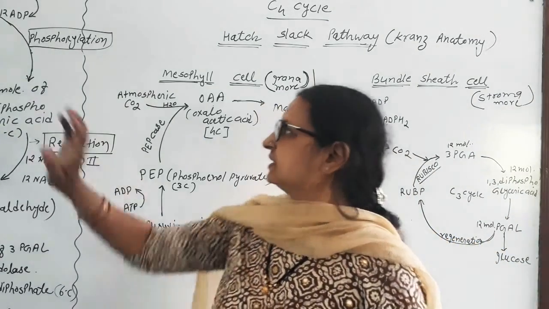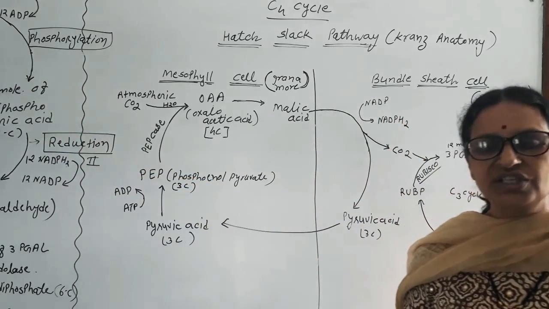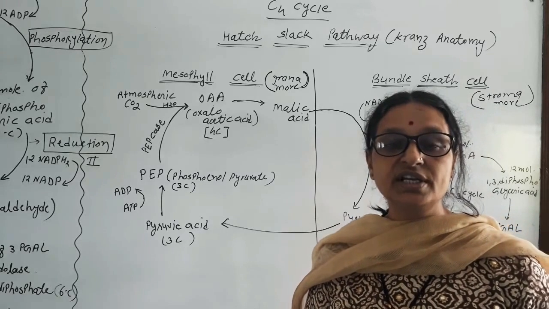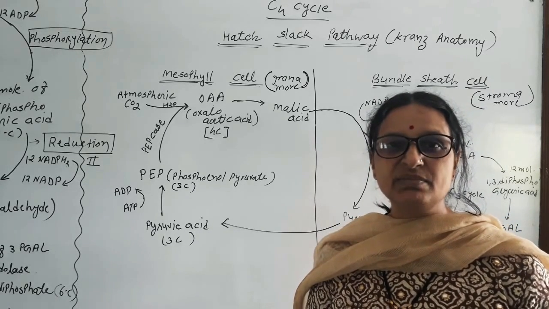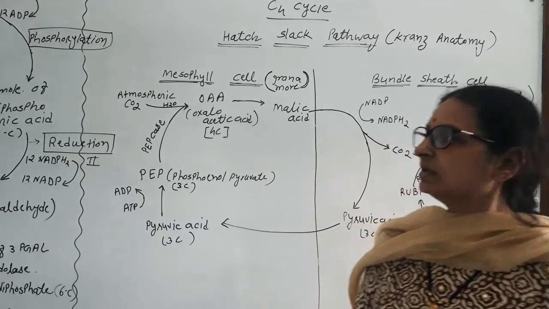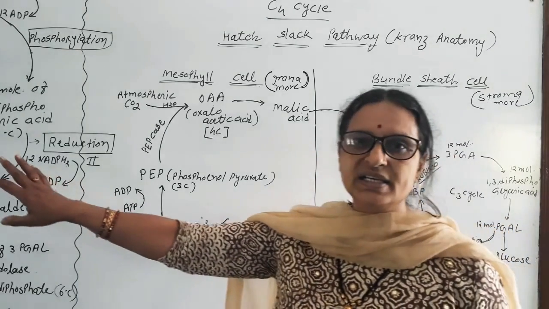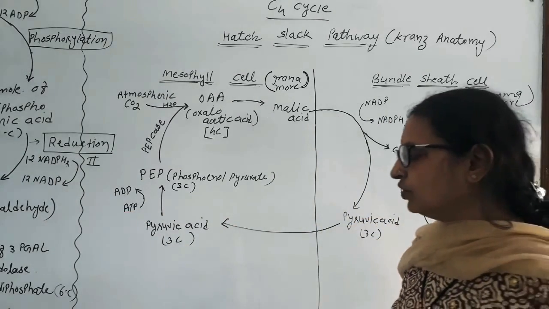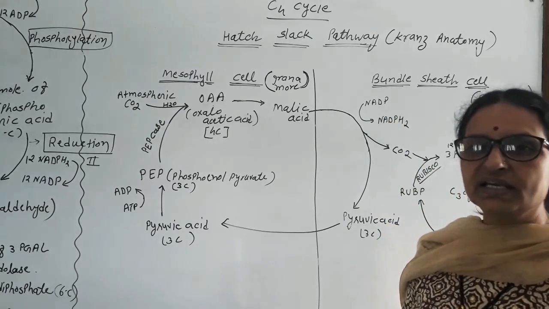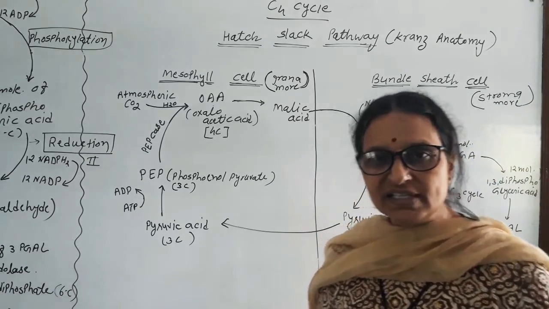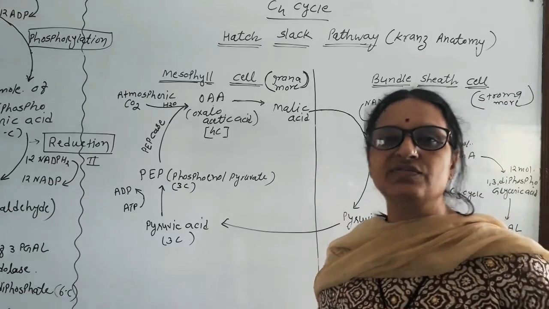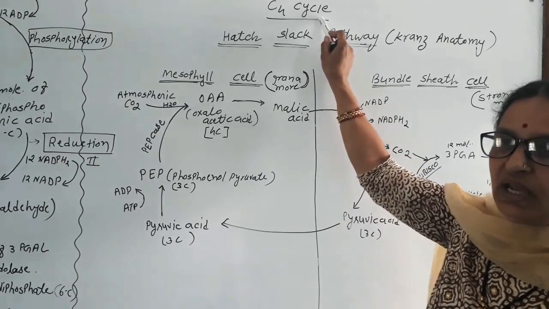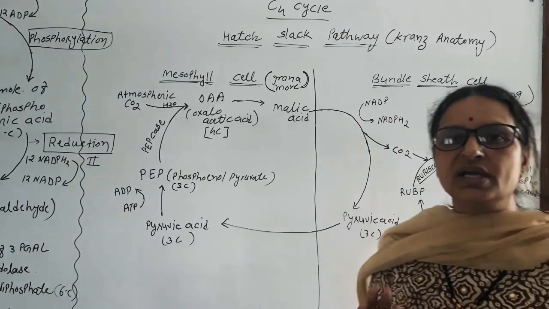We have seen this Calvin cycle or C3 cycle. In dicotyledon plants, means all the pulses, maximum plants are dicotyledon. So in dicotyledon plants, Calvin cycle is running. In monocotyledon plants, Calvin cycle occurs, but before the Calvin cycle there is one more cycle found, and that one is called C4 cycle. This one is also dark reaction.